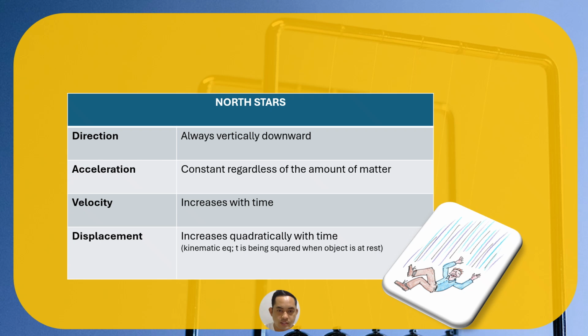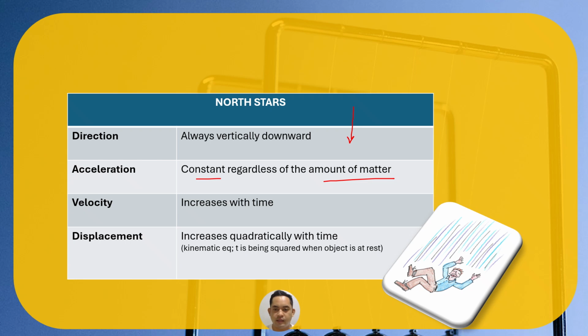The North Stars of this topic, or our guides in doing free fall problems, we should always remember that direction is always vertically downward. Of course, it's free fall, so pababa. And then the acceleration of this is constant. It's 9.8 meters per second squared, and it doesn't matter about the weight, or sorry, the mass of the matter, the amount of atoms or the amount of matter.